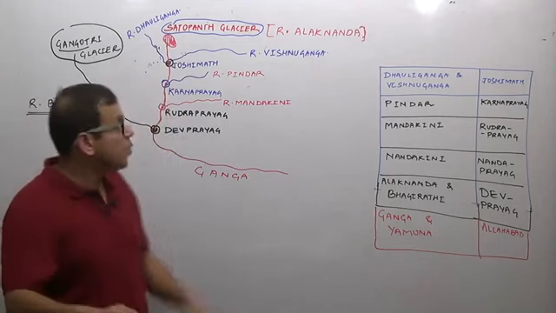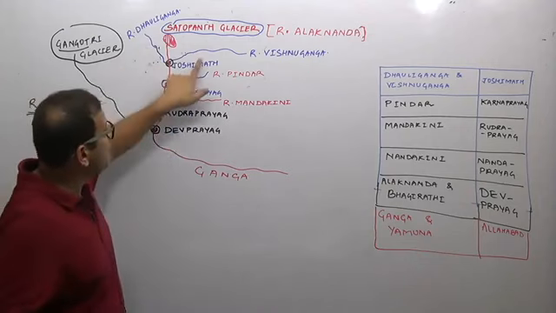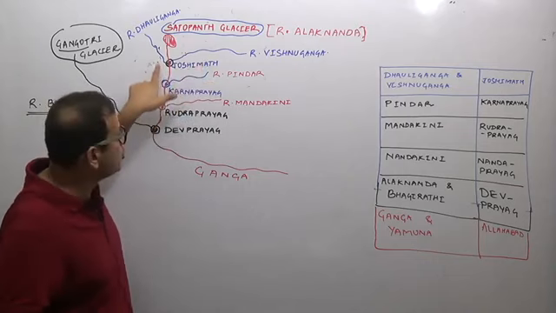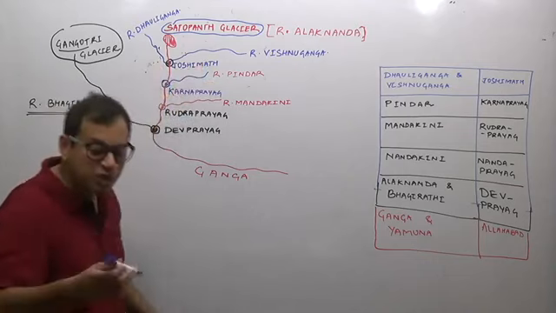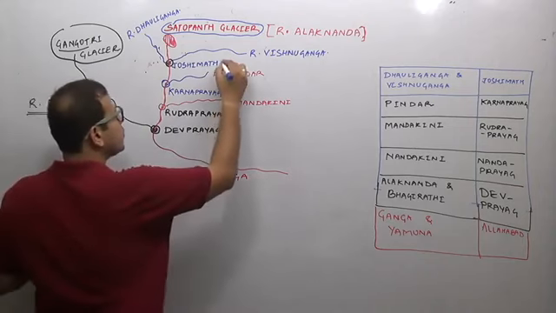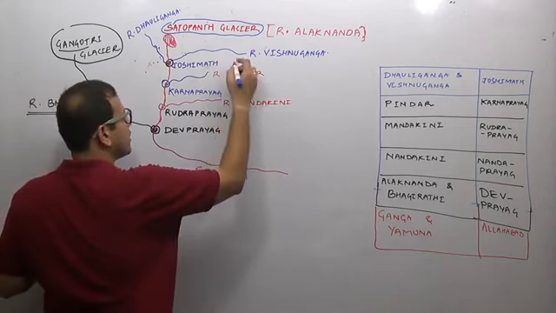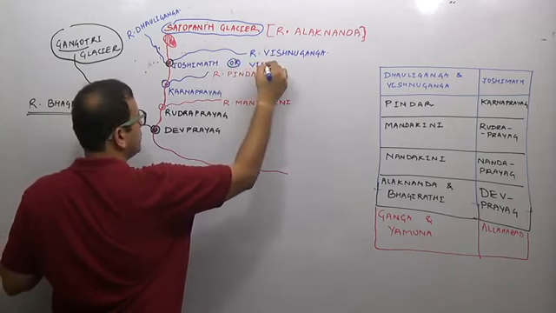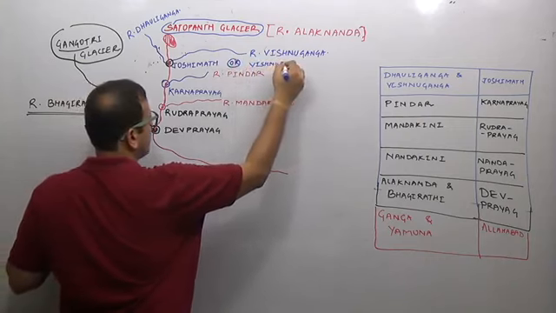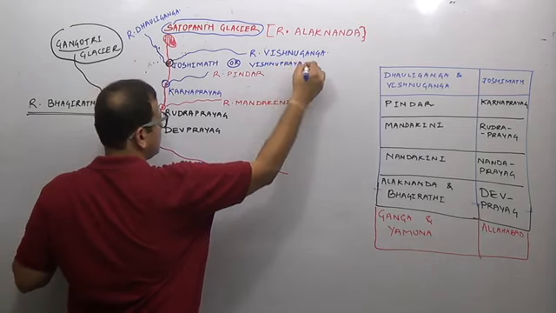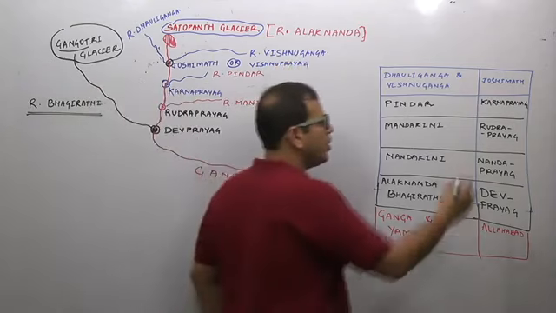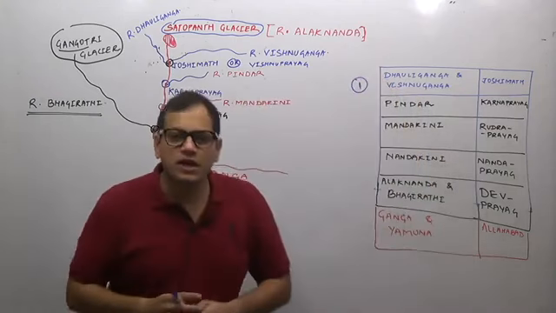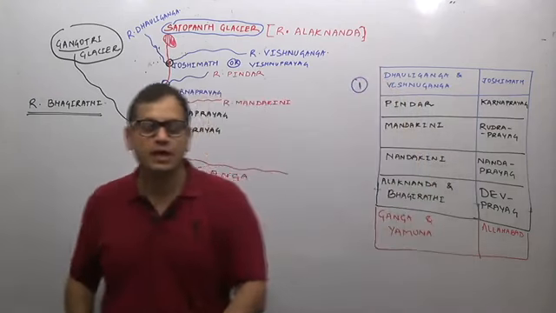The first is where river Dhauli Ganga and river Vishnu Ganga join river Alaknanda, at Joshimath or Vishnu Prayag.